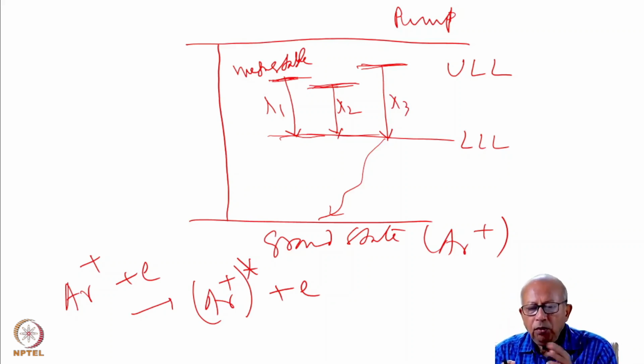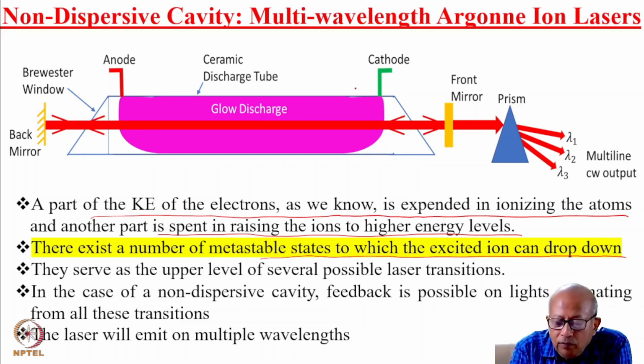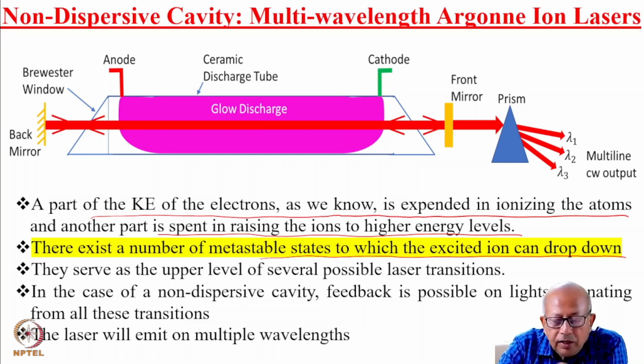So if you use a non-dispersive cavity, that is a cavity where there is no wavelength selection element, wavelength discriminating element, then you have the glow discharge, because it is low pressure, the discharge is filling the entire volume.